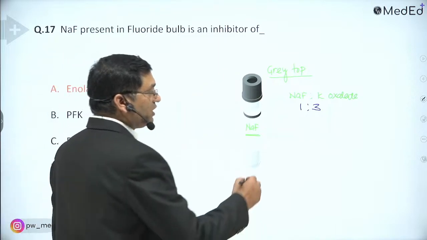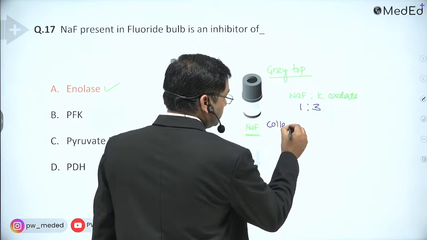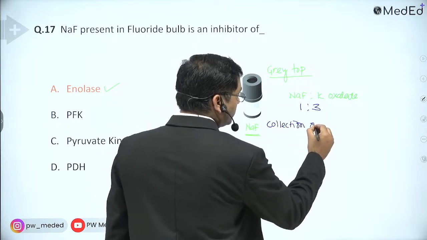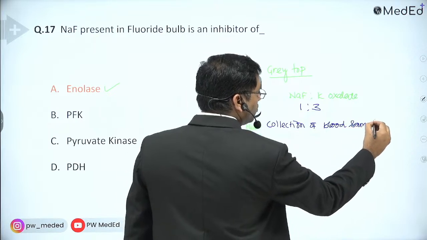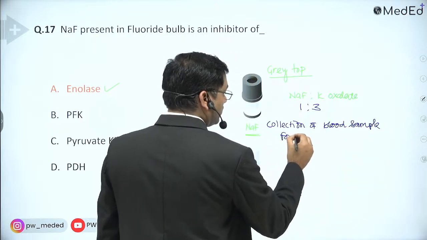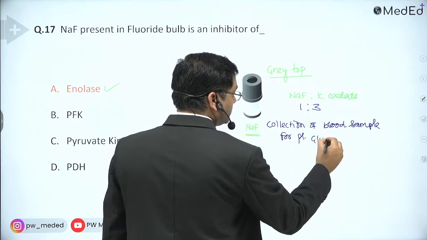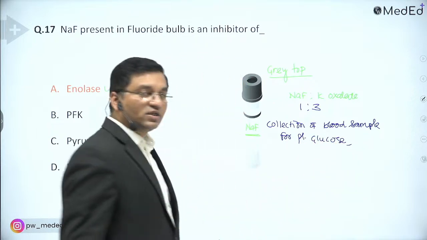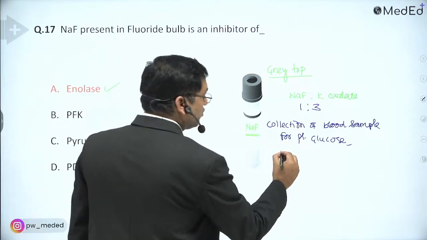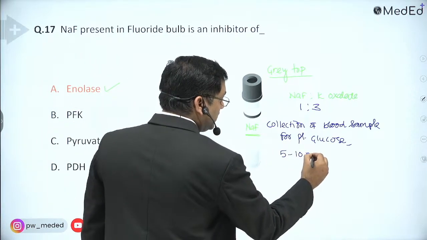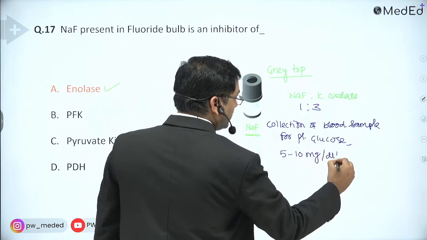It is used for collection of blood sample for glucose estimation, or plasma glucose estimation. If we do not collect the sample in a fluoride bulb, the sugar level will drop by 5 to 10 milligram per deciliter per hour.